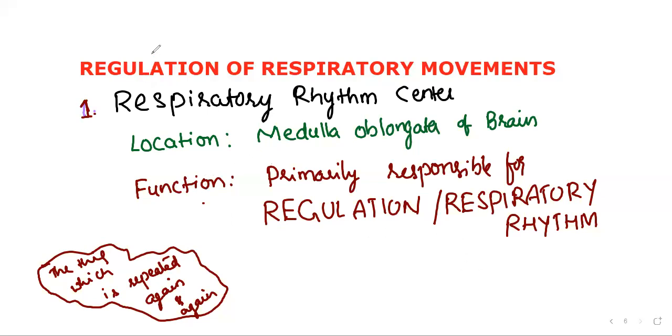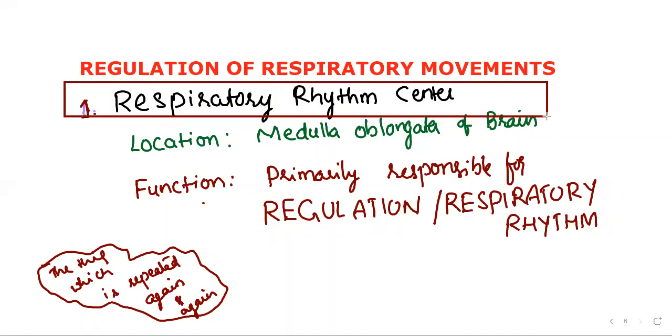Okay, so respiratory rhythm center. Respiratory rhythm center is located on medulla oblongata, and this respiratory rhythm center is making the regulation of the respiratory rhythm. So simple it seems to be. The confusion will increase when we go for other issues. That's a problem actually, so you need to be much careful.